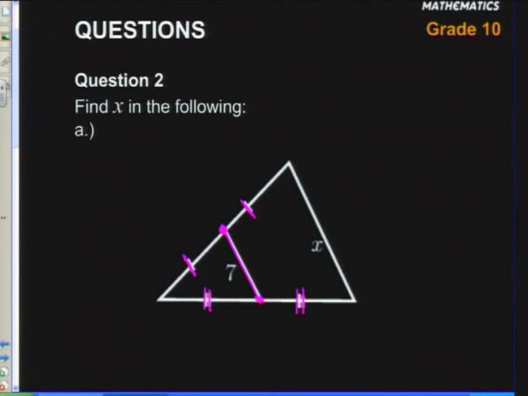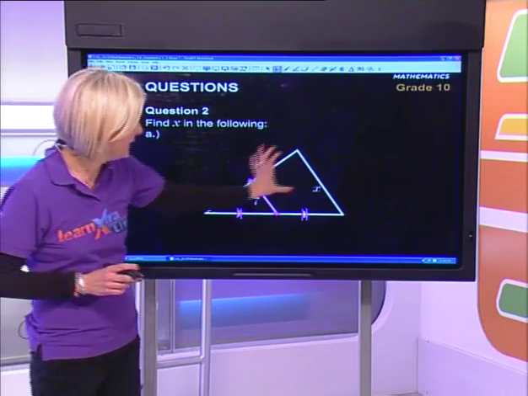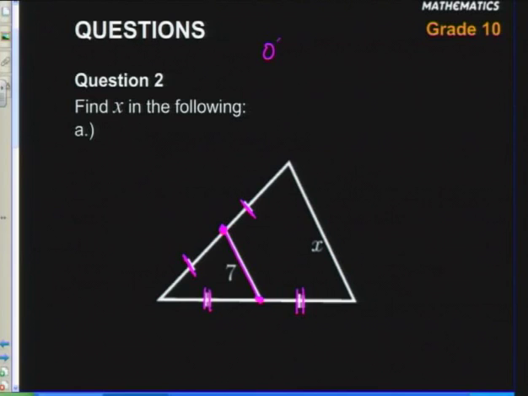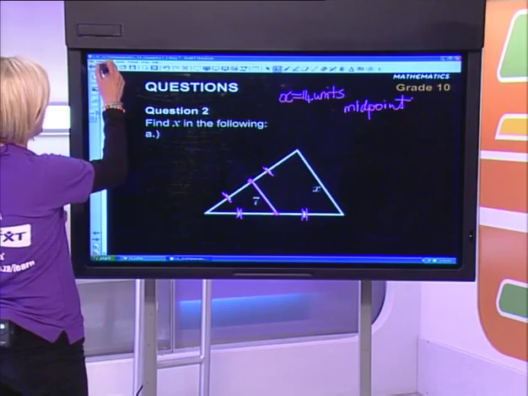Now, what we've just learned is that this line is parallel to that line, and that it is exactly half of the length. So I will quite simply say x is equal to 14 units. And my reason is the midpoint theorem. The midpoint theorem says that this line and that line are parallel, and that x will be twice the length of the two midpoints joined together.